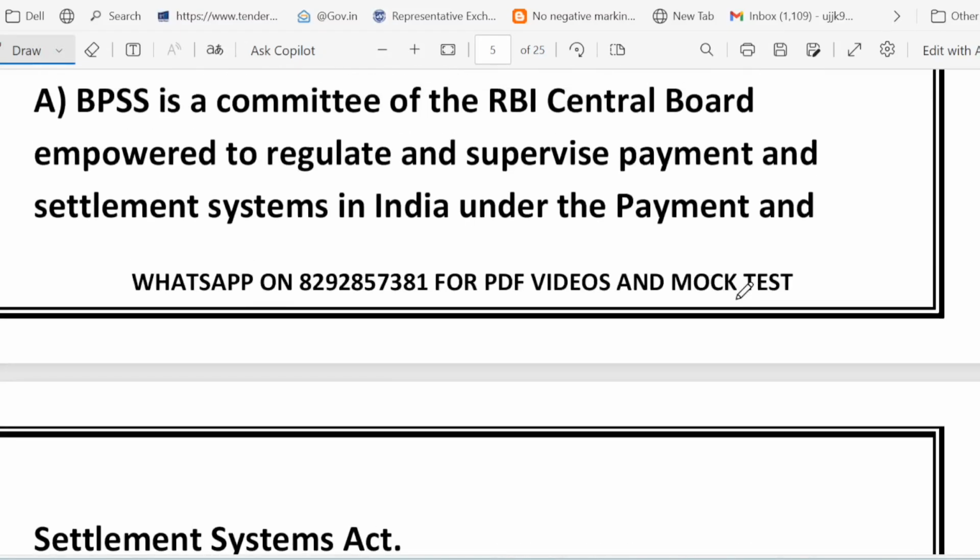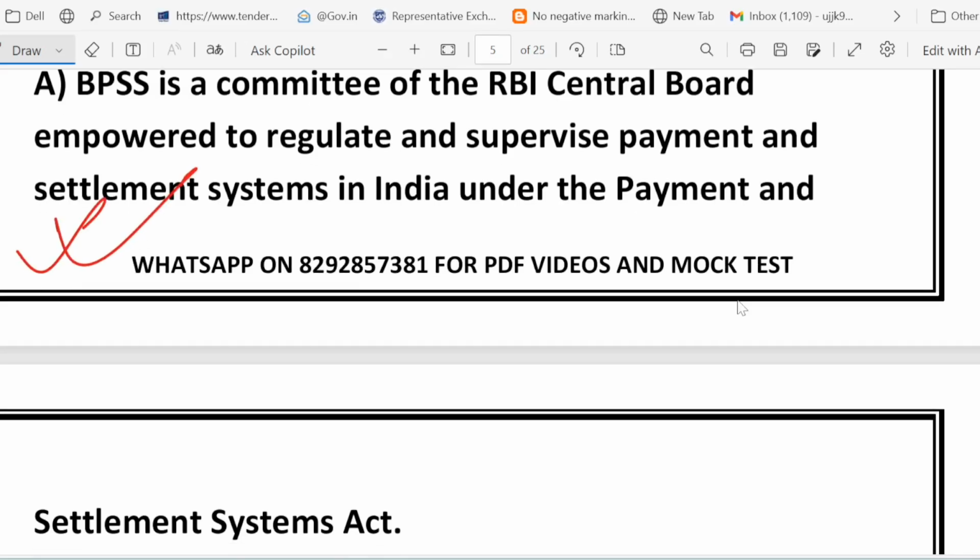Let's go through each and every option carefully. If you look at option A, this is the correct one. Yes, option A is the correct one. Why? Because the BPSS works under the RBI and it ensures the smooth functioning of payment systems like UPI, NEFT, RTGS. So this BPSS works under the RBI and ensures the smooth functioning of these payment systems.